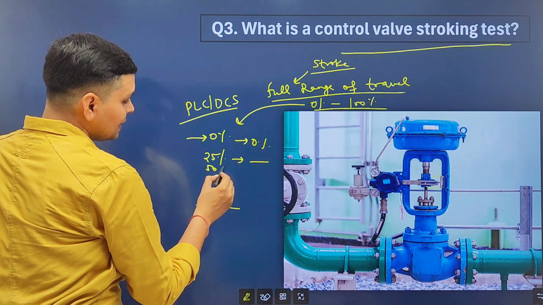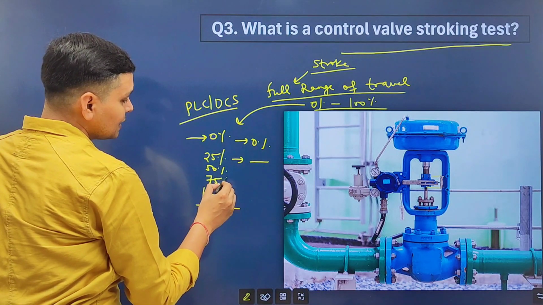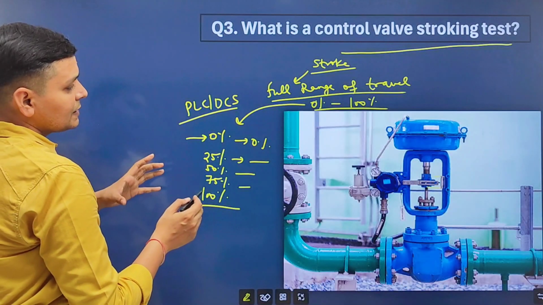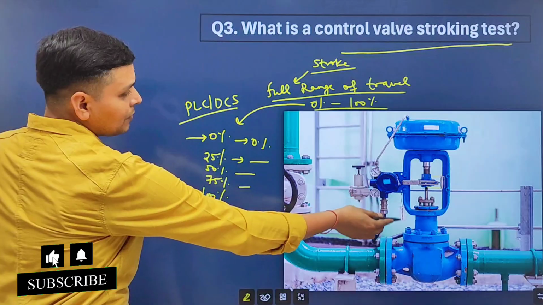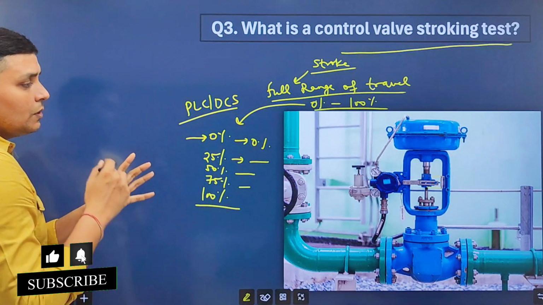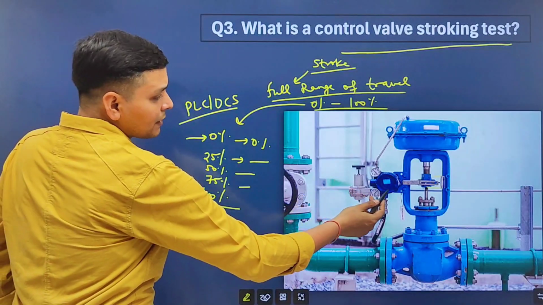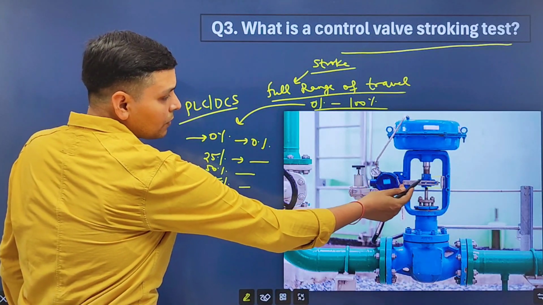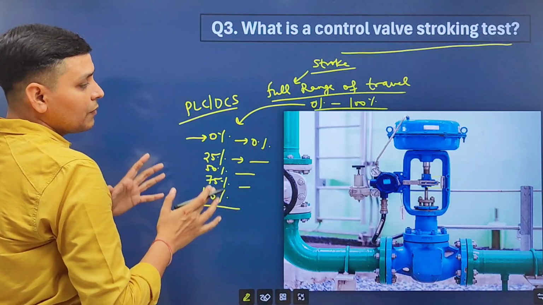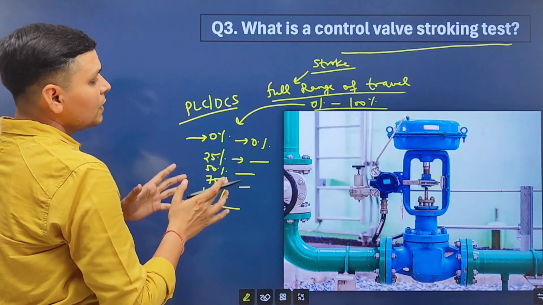Similarly, at 50% and at 75%, we will check the opening of control valve. So by this test, it will be clear that control valve is opening according to the signal or not. So we can also test that actuator is working okay or not, or valve positioner is working okay or not, whether it needs calibration or not.